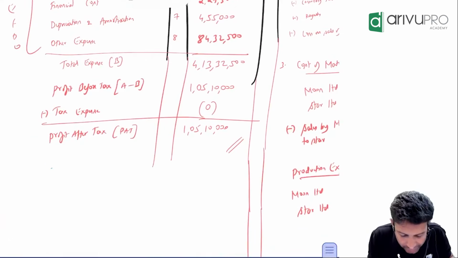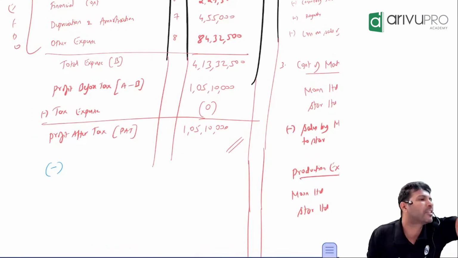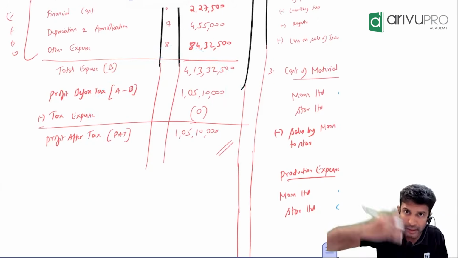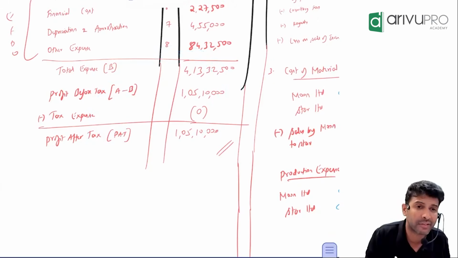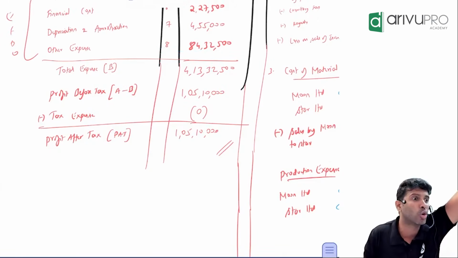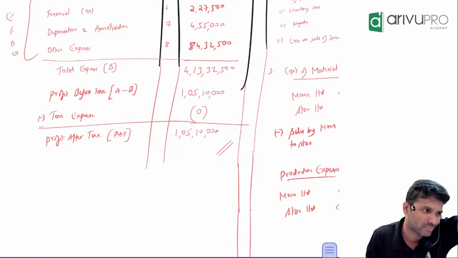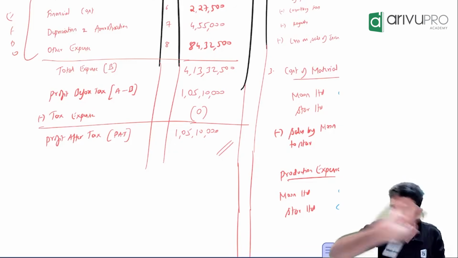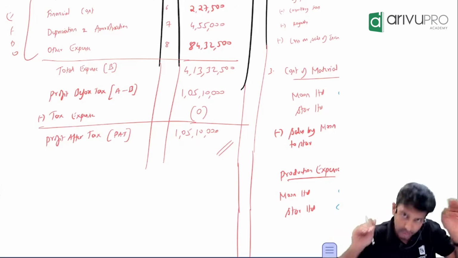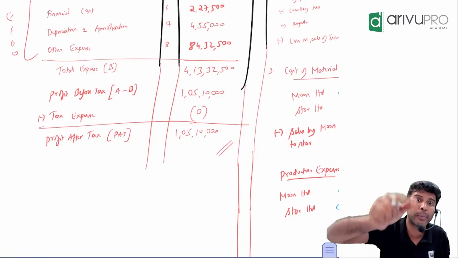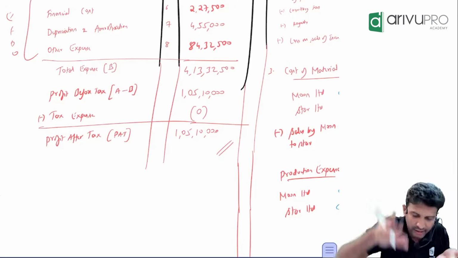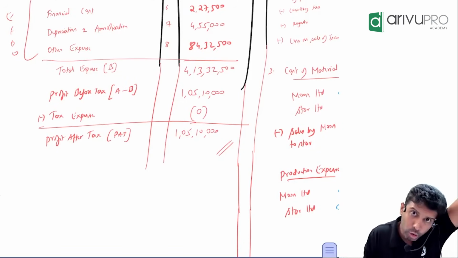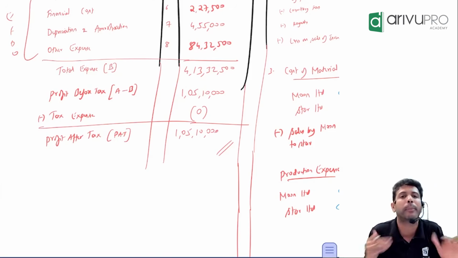You will pay dividend after paying tax. So for the company paying dividend, their P&L will not get affected, because dividend adjustment is done through note number 2, reserves and surplus. So for dividend paid you don't have to do any adjustment. You have to do that adjustment provided you're preparing reserves and surplus. Here, am I preparing reserves and surplus? Not preparing. Yes, there also it will get eliminated, but I am not preparing that.